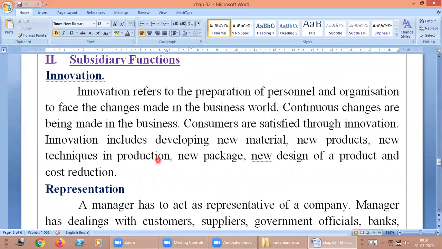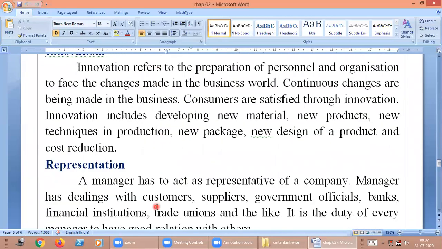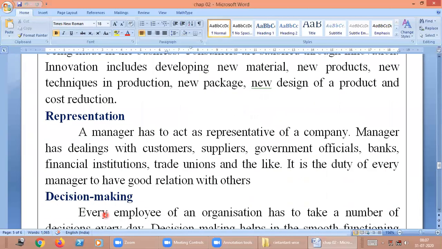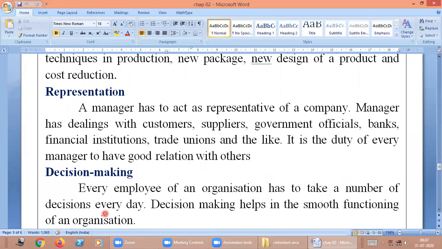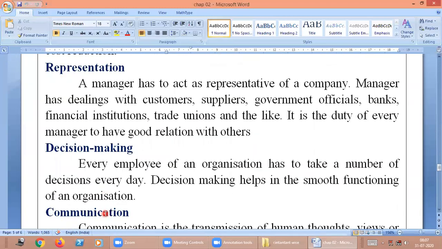Next, representation. Representation means in an organization, the manager is a representative to everyone. He has to represent the customers, suppliers, governments, officials, and the bankers. We have to be separate for all the activities. He is one of the representative members. Next, decision making. Decision making, which means we have to decide in advance for the smooth running of the members. Every day, the employees and the workers have to take a number of decisions. Decision making makes for the smooth running of the organization. Decision making is an important factor.